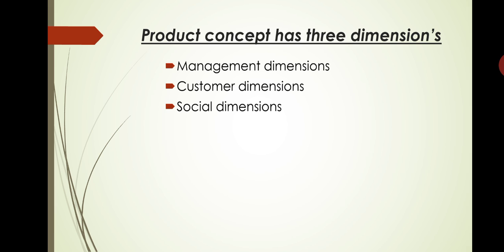The product conveys a message indicating a bundle of expectations to the buyer. Before buying the product, a customer has a bundle of expectations in that product, right? If the expectations are fulfilled, the demand will be repeated. In that case, the demand for that particular product will be repeated, and the marketing managers will have repeated orders.